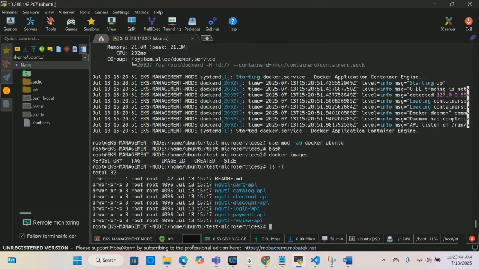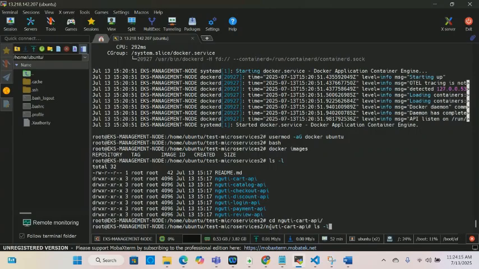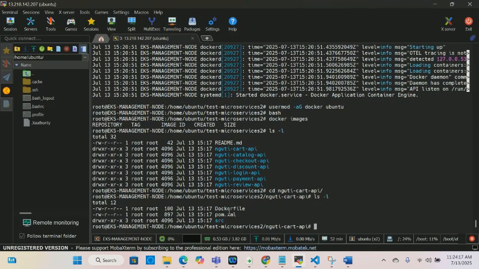We already cloned the code, so we're going to do ls -l. We're going to cd into each one of these microservices, clean it, and then push it to Docker Hub. We're going to do cd cut and then ls -l. What do we have in here? See, we have this.